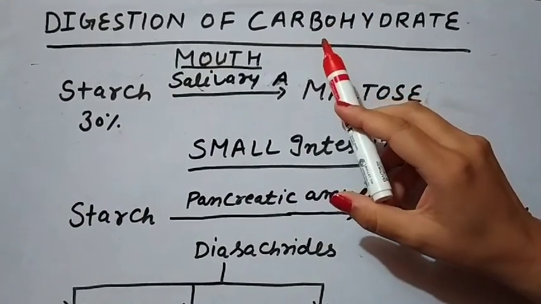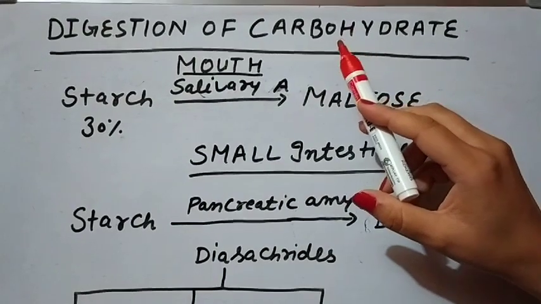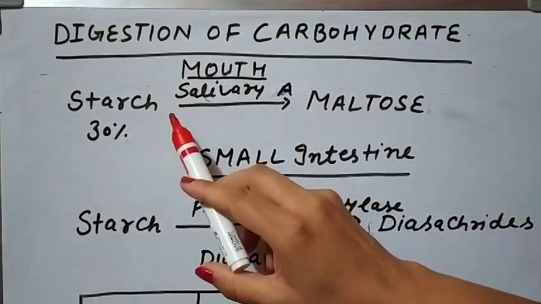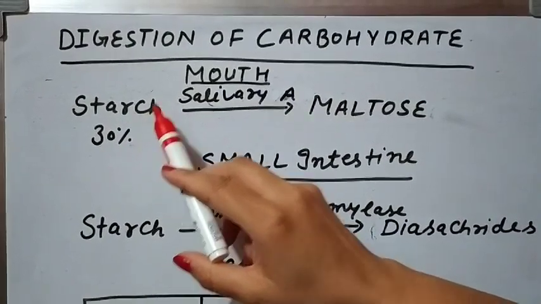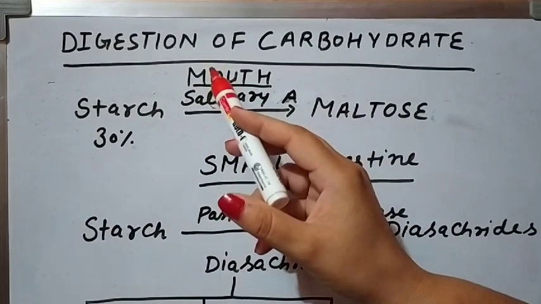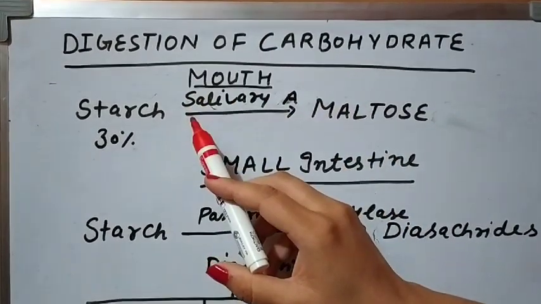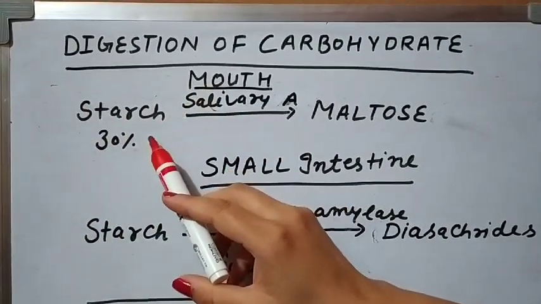So carbohydrates are biomacromolecules, and examples of carbohydrates are starch, cellulose, and glycogen. Starch is the reserve food material of plants, glycogen is the reserve food material of animals, and cellulose makes up the plant cell wall. So these are all known as polysaccharides.